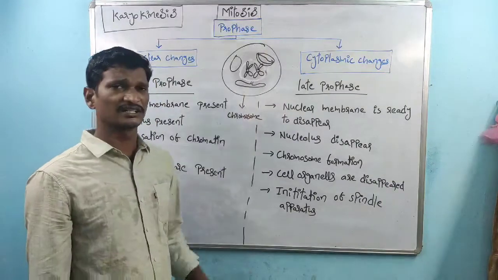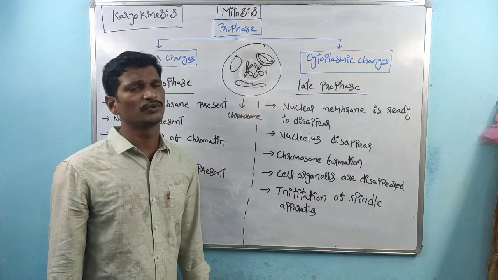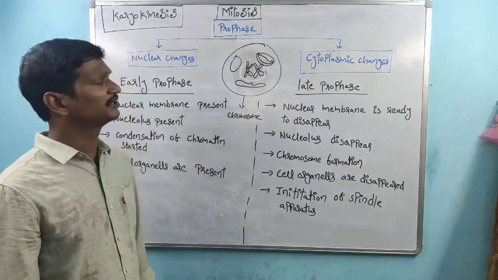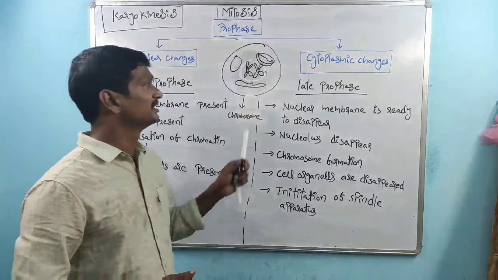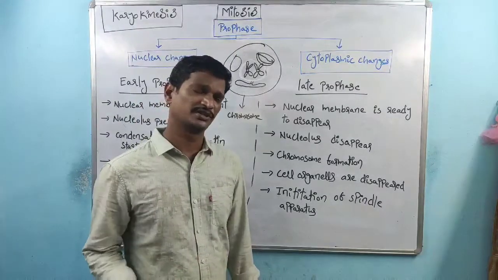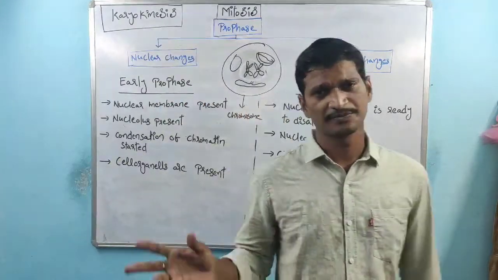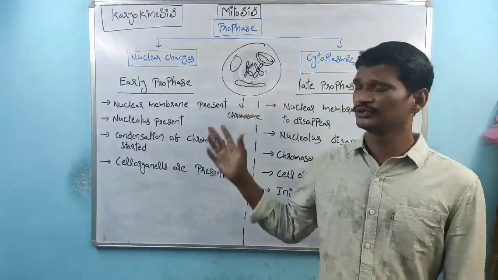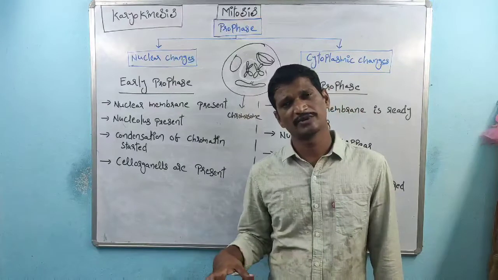Because of the cell organelles, the chromosomes are unable to move towards the opposite pole side. That's the reason why cell organelles disappear during late prophase. So here two changes take place. The basic changes, right? Nuclear changes, related to the nuclear membrane.